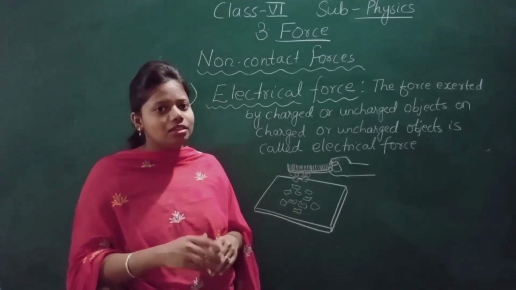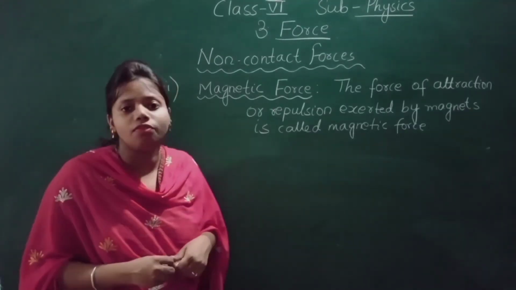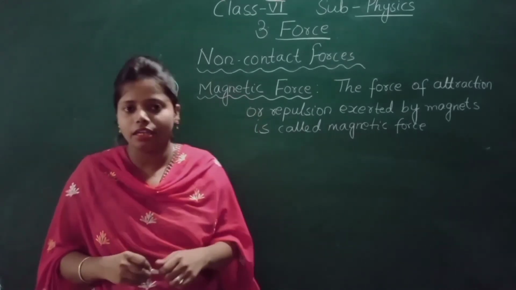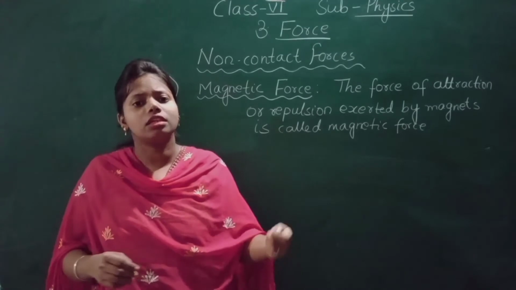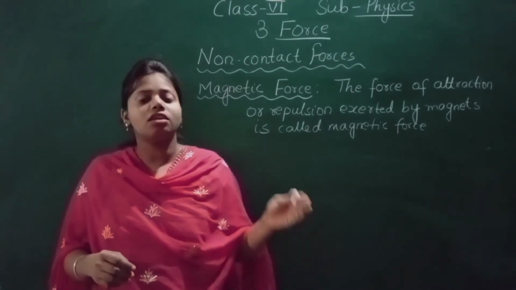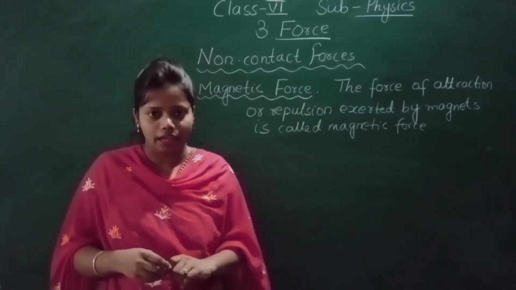Okay, see the last example of non-contact forces. Now the last example of non-contact forces is magnetic force. Now what is this magnetic force? Magnetic force is the force exerted by the magnet. The magnet will exert the force on that object without being in contact.